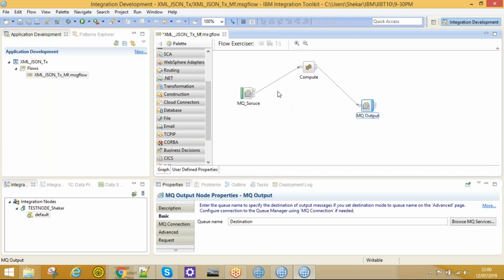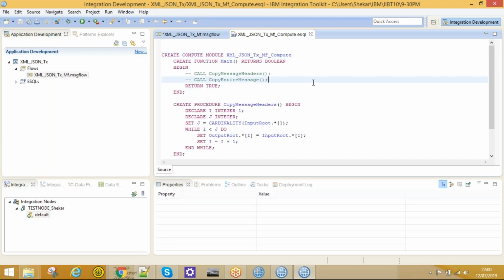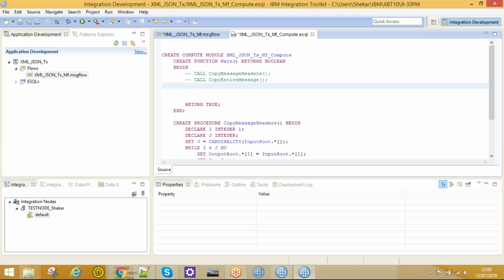Now the connection is done. So now I need to write the code from XML to JSON. If you look at the compute node, in the compute node we will write ESQL code. ESQL stands for Extended Structured Query Language. It's similar to SQL, and it is developed by IBM. Mostly we will use ESQL code in this IIB. By default this module will be there. I'll explain this when we have a separate class for ESQL. At this moment I will explain what the module, function and everything is.